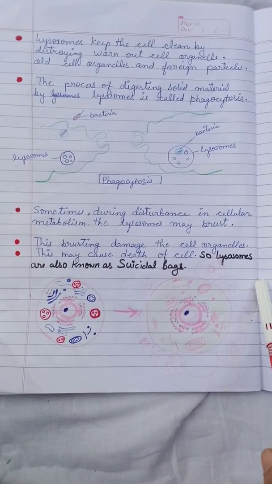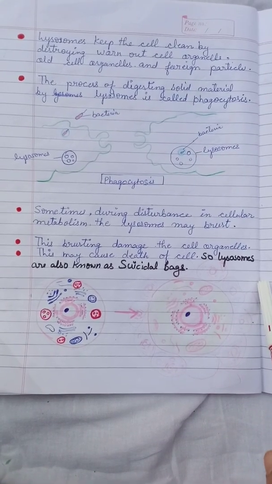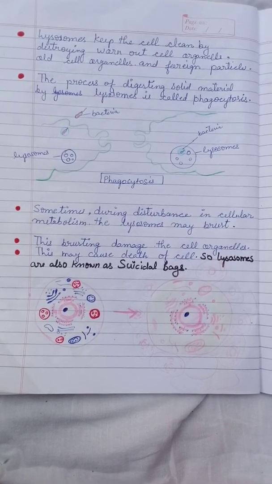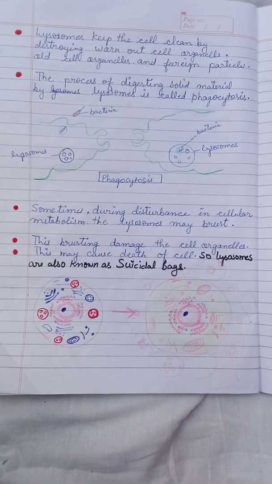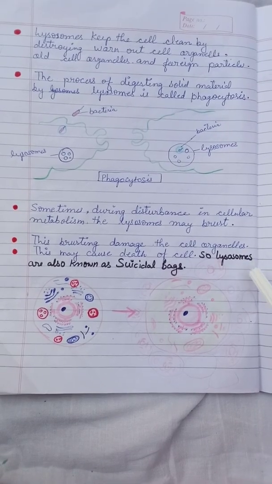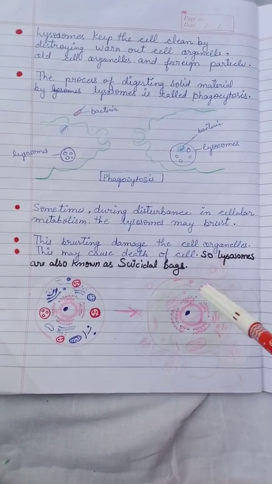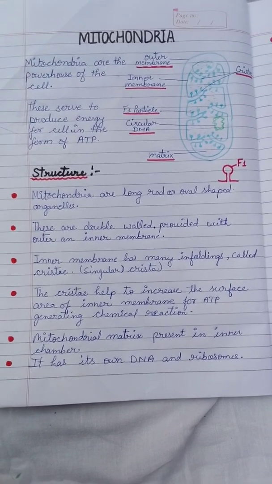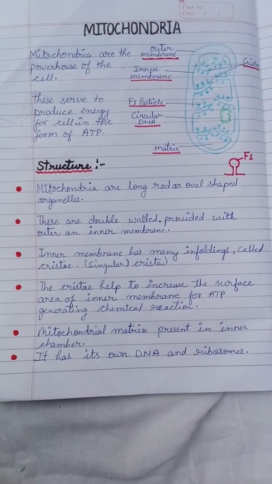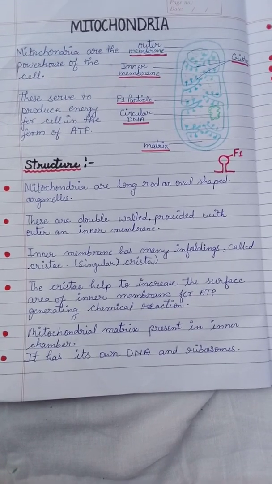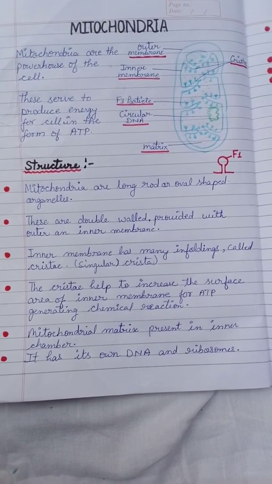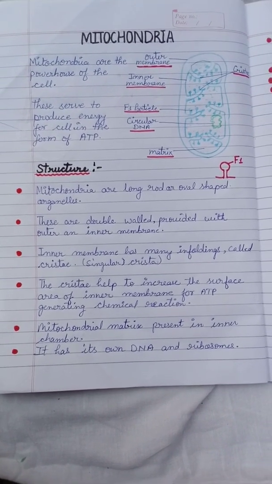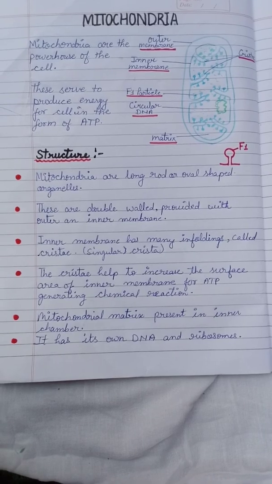During a disturbance in cellular metabolism, for example when the cell gets damaged, the lysosome may burst and the enzymes digest their own cell. That's why it is known as the suicide bag. The next organelle is mitochondria. It is also a very important cell organelle for the cell, because it is known as the powerhouse or power plant of the cell. Clear? Because with the help of mitochondria, cells get energy.